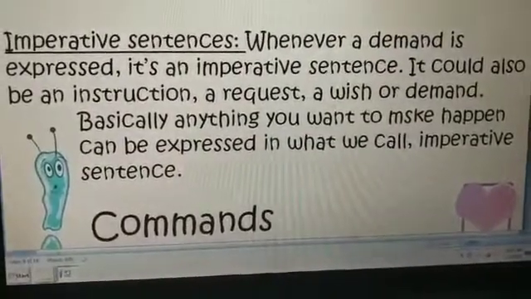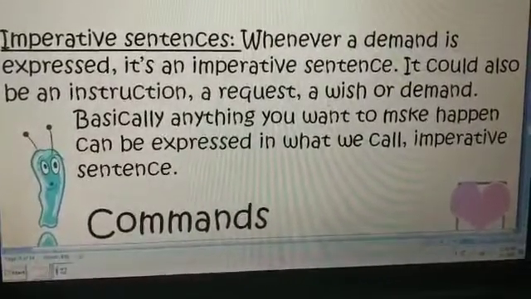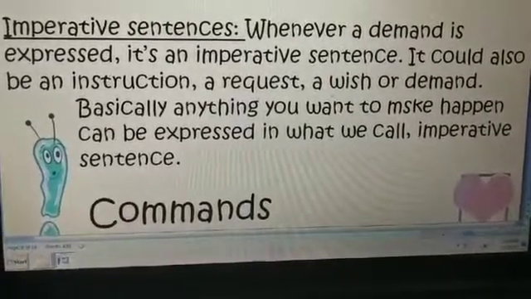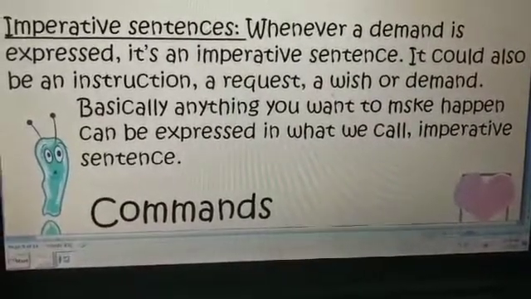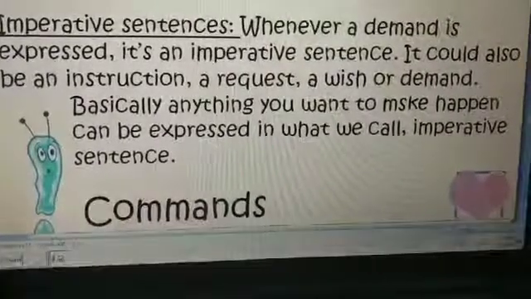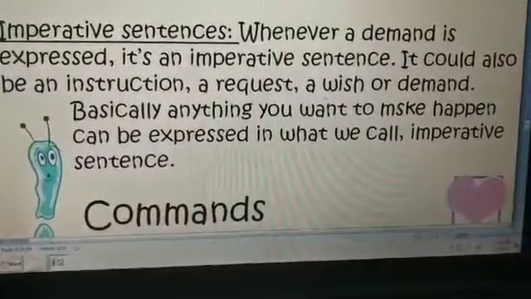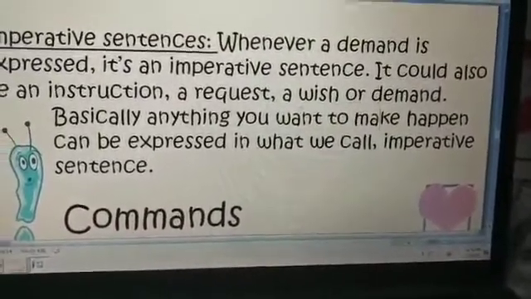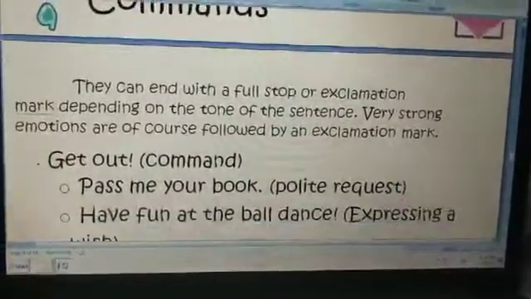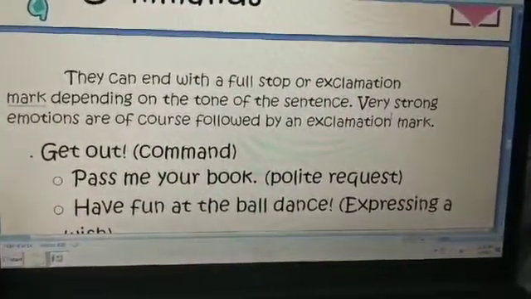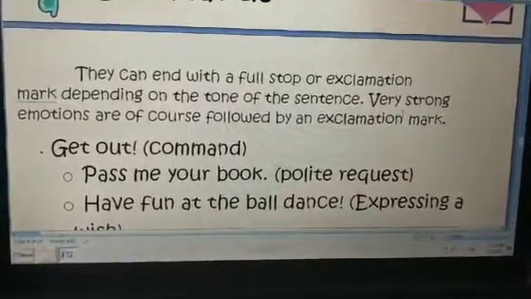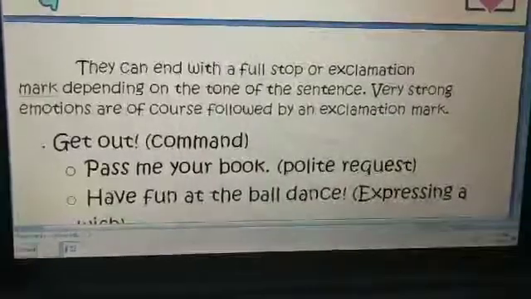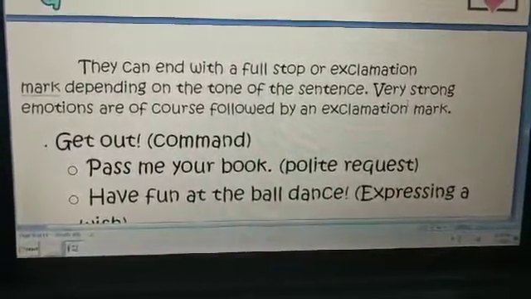Next are the imperative sentences. Whenever a demand is expressed, it is an imperative sentence. It could also be an instruction, a request, a wish or a demand. Basically, anything you want to make happen can be expressed in what we call imperative sentences. They can end with a full stop or an exclamation mark depending on the tone of the sentence. Very strong emotions are of course followed by an exclamation mark.